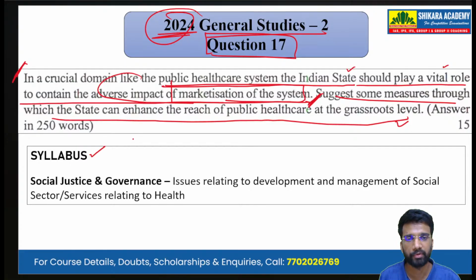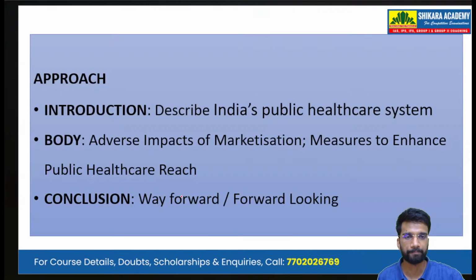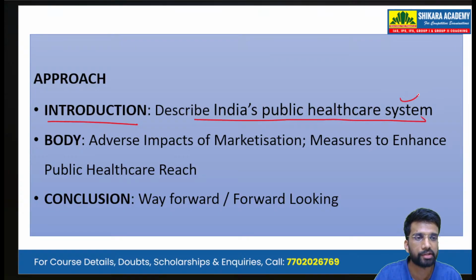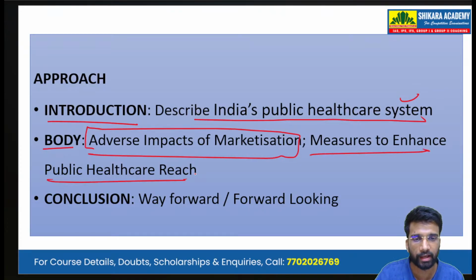Now, mapping it with the syllabus, it is a 15-mark question, to be answered in 250 words. It comes under GS paper 2, social justice and governance, and issues relating to the development and management of social services like the health sector. Now, the approach that we will take in writing this answer is that in the introduction, we describe India's public healthcare system, because the introductory line of the question talks about it. So we will be addressing that line in the introduction itself. Then in the body, we write the adverse impact of marketization and then measures to enhance the public healthcare reach.